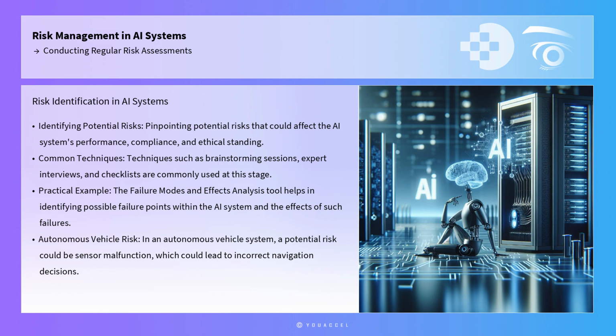Once the scope is defined, the next step is risk identification. This involves pinpointing potential risks that could affect the AI system's performance, compliance, and ethical standing. Techniques such as brainstorming sessions, expert interviews, and checklists are commonly used at this stage. A practical example is the use of the failure modes and effects analysis tool, which helps in identifying possible failure points within the AI system and the effects of such failures. For instance, in an autonomous vehicle system, a potential risk could be sensor malfunction, which could lead to incorrect navigation decisions.